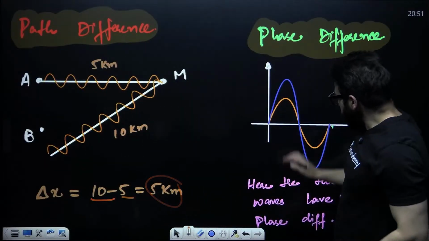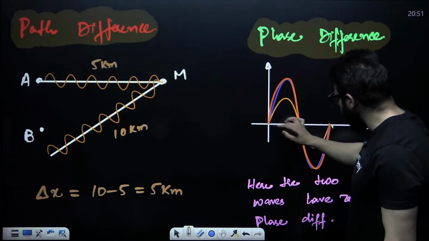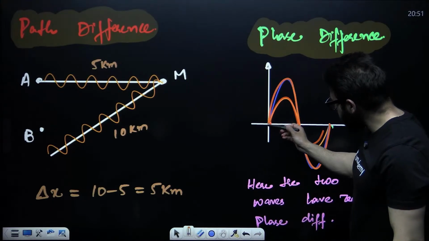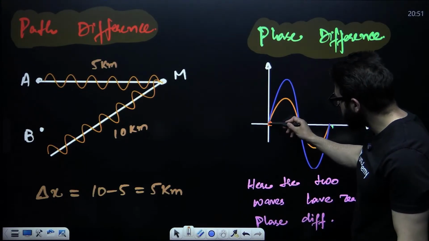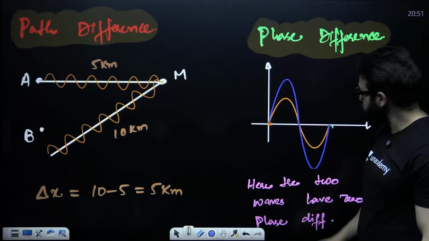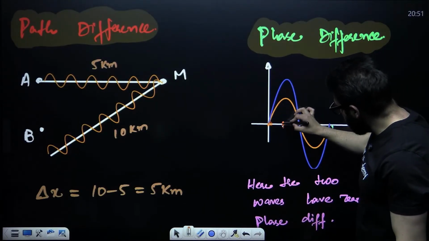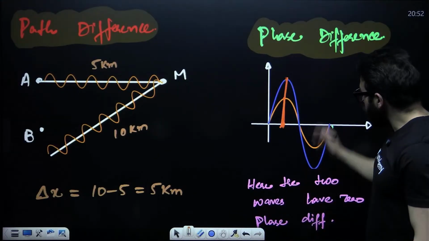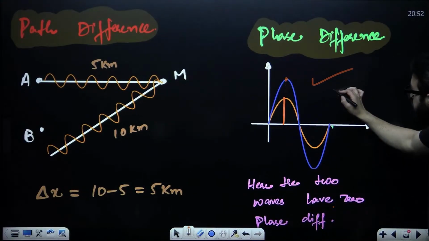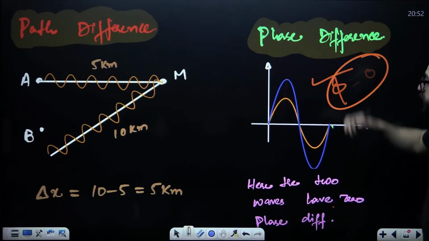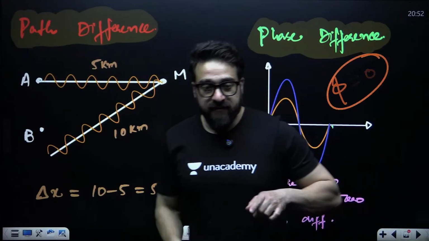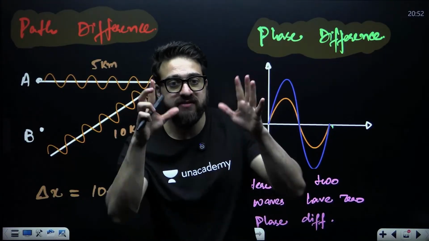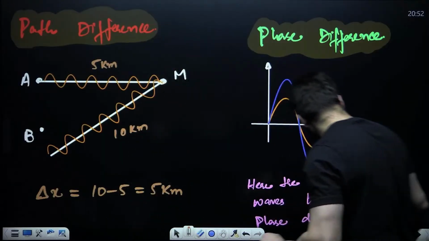Now, what is phase difference? If you have two waves, this blue wave and this yellow wave, when the yellow wave starts from 0, the blue also starts from 0. When yellow becomes maximum, blue also becomes maximum at the same time. We say the two waves have zero phase difference. Phi is 0 here. The two waves are in phase. When two waves become maximum at the same time and minimum at the same time, they are in phase. Phase difference is 0.